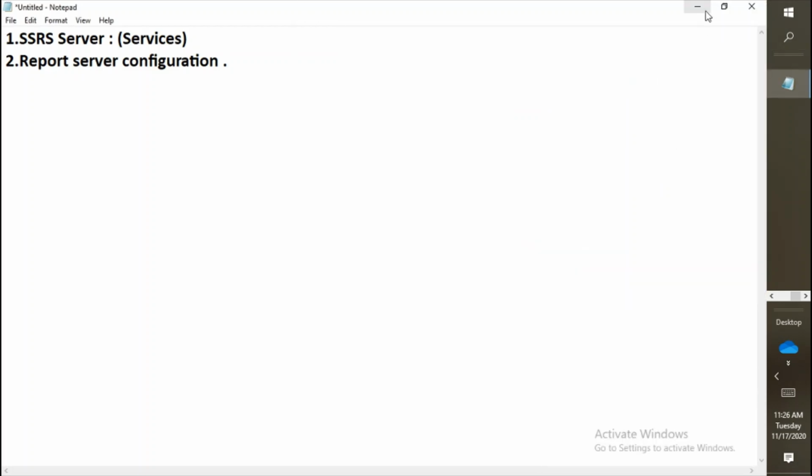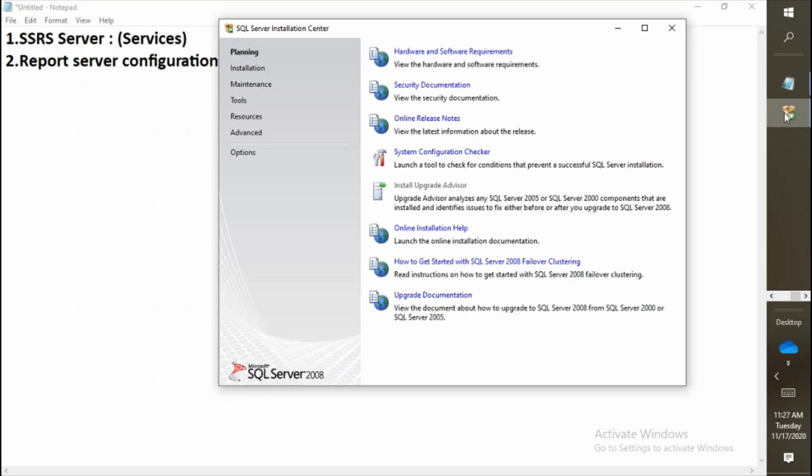The moment we click on open, the installation pop-up will come, and if you observe carefully, we are seeing options like planning, installation, maintenance, tools, resources, advanced options.